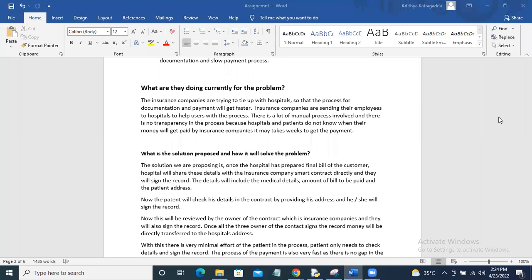Some people from the insurance company are dedicated to making the verification process faster, and they send some persons from the insurance company to the hospitals to see if everything is in place. That's how they try to resolve the problem, but it still takes a lot of time.